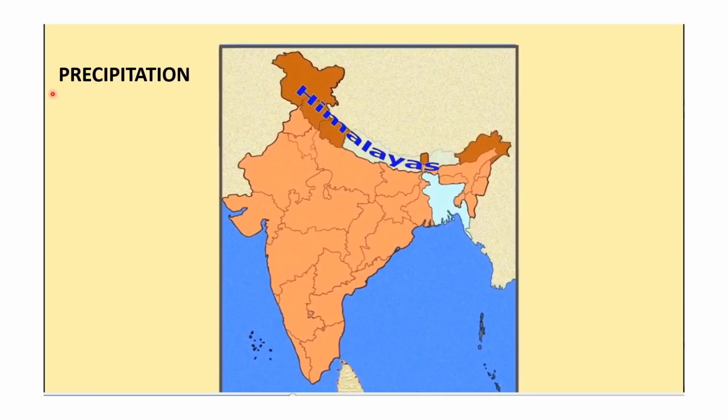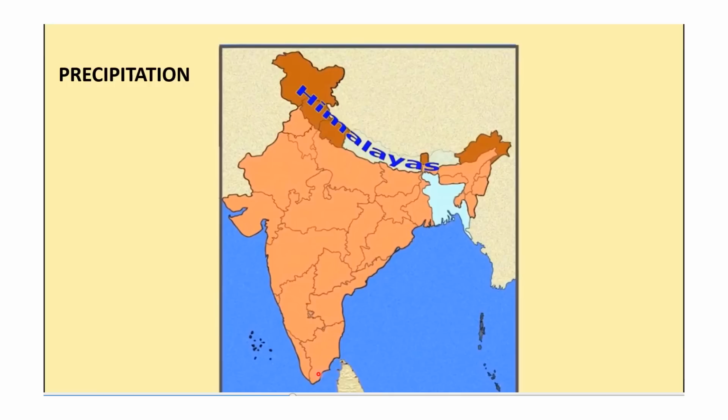Now we come to the precipitation part. As far as rainfall is concerned, that is also found very different at the same time in different parts of the country. The northern part generally receives very heavy rainfall. The coastal areas receive heavy rainfall. Here also the western part of India receives very heavy rainfall, but the eastern part doesn't.